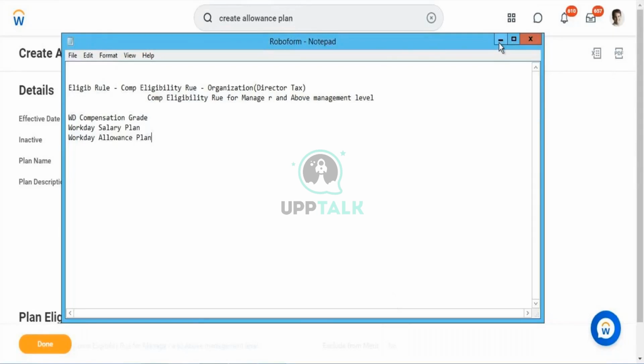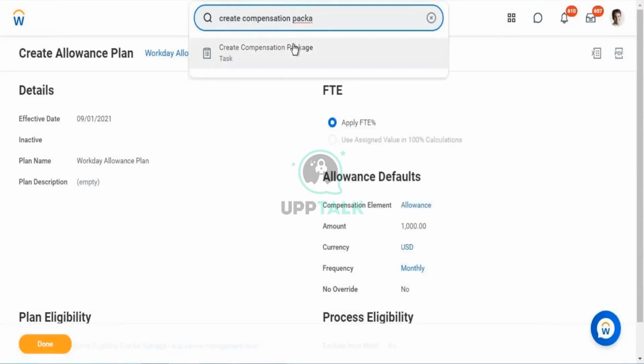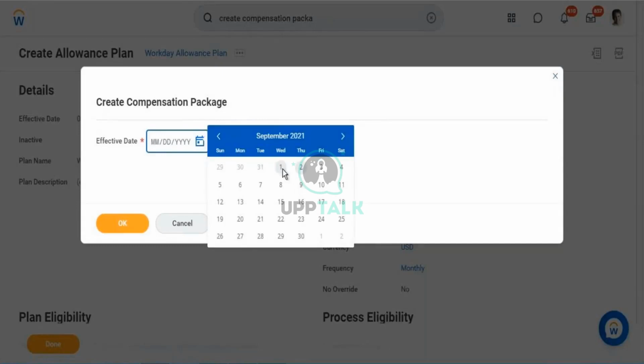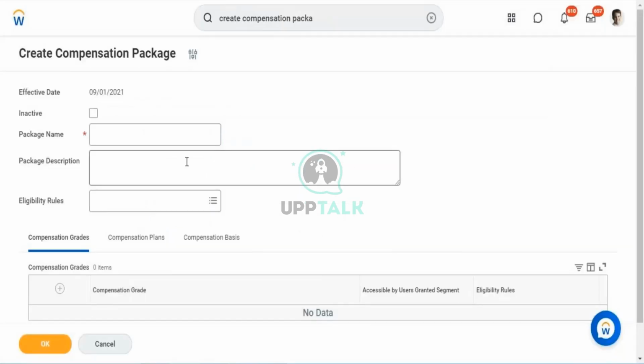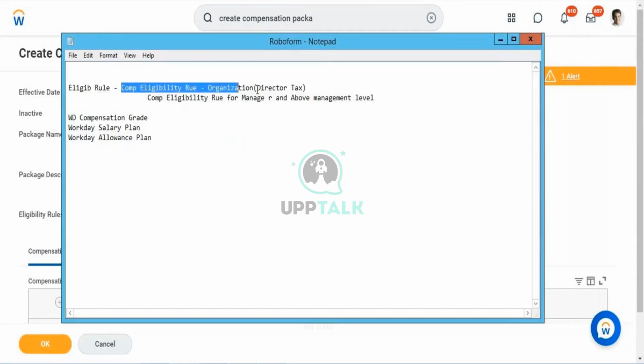This is where you'll be combining whatever you have created in earlier steps, the eligibility rules, the compensation grades, plans, and all, together to make a compensation package. This company's package should be applicable for the complete organization.